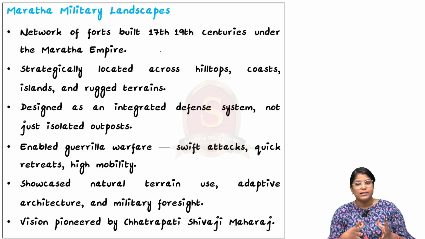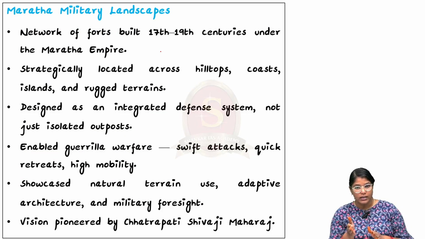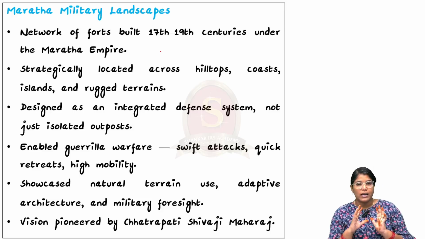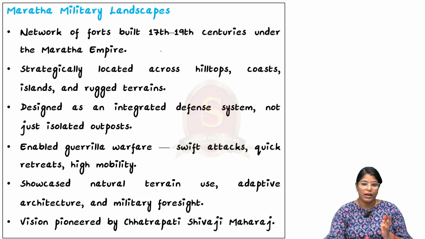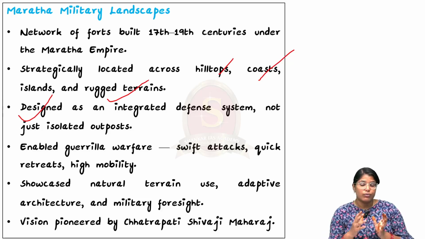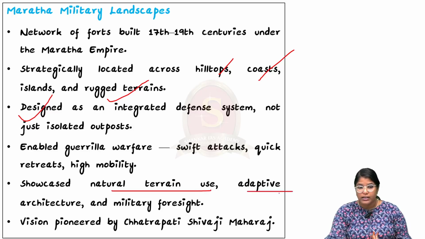These landscapes are nothing but a network of forts. They were built between the 17th and 19th century by the Maratha Empire. They are strategically located across different landscapes, for example hilltops, coastal regions, islands, and rugged terrains. This is a very good example of natural terrain usage as well as adaptive architecture and military foresight.